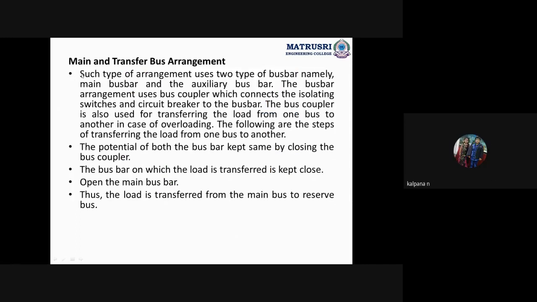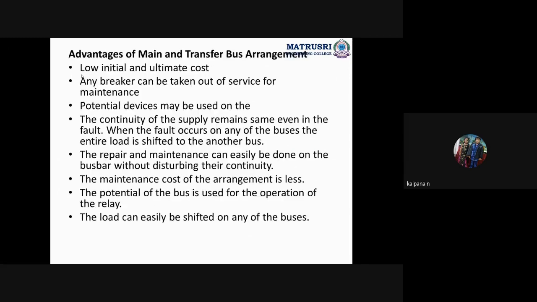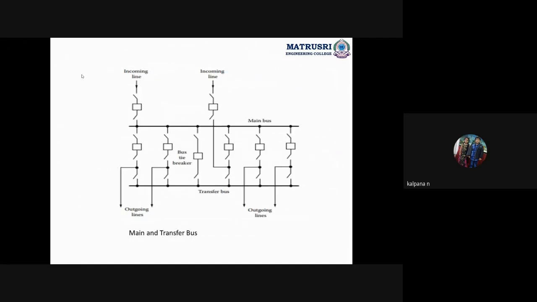This is main bus bar arrangement, main and transfer bus arrangement. As its name says, this scheme has two bus bars. So this is the main bus, and this one is the transfer bus. Sometimes this transfer bus is also called the auxiliary bus.